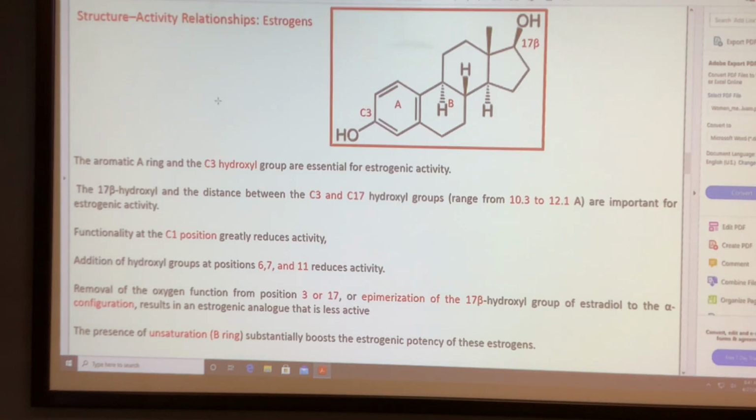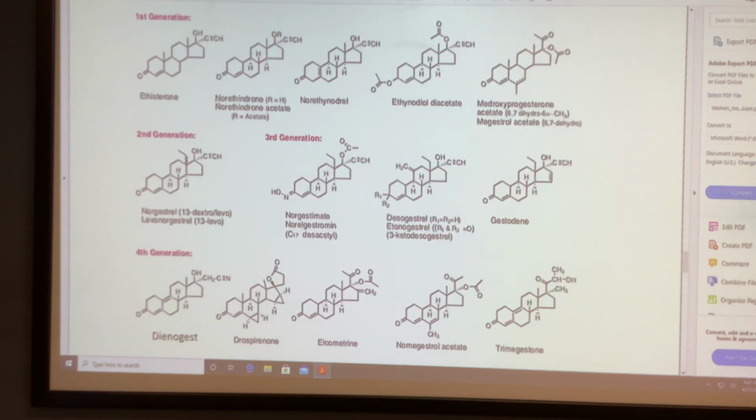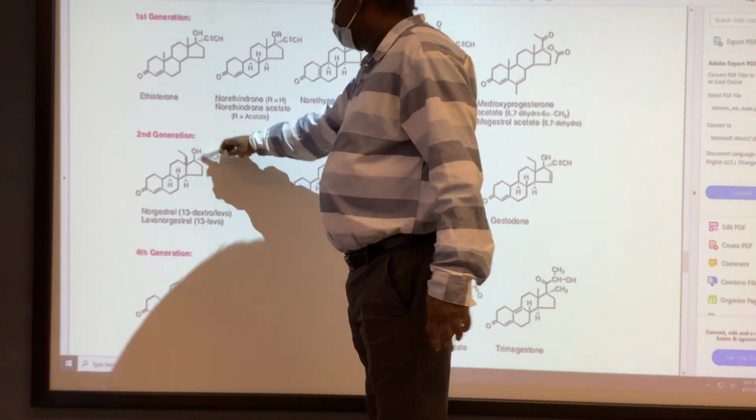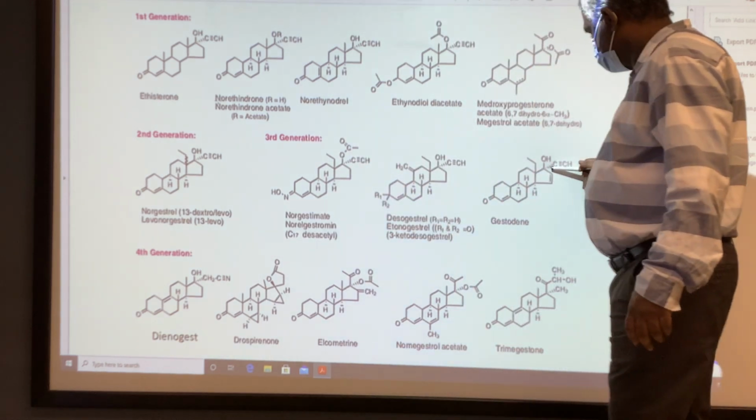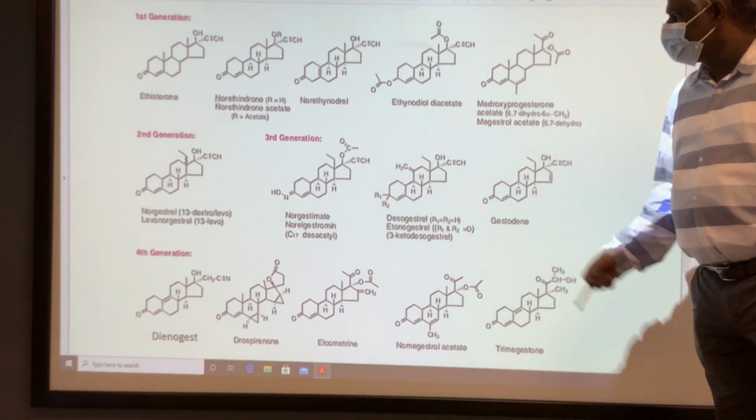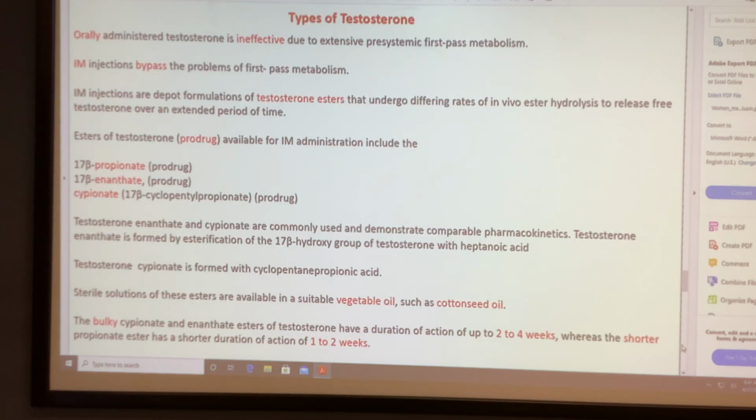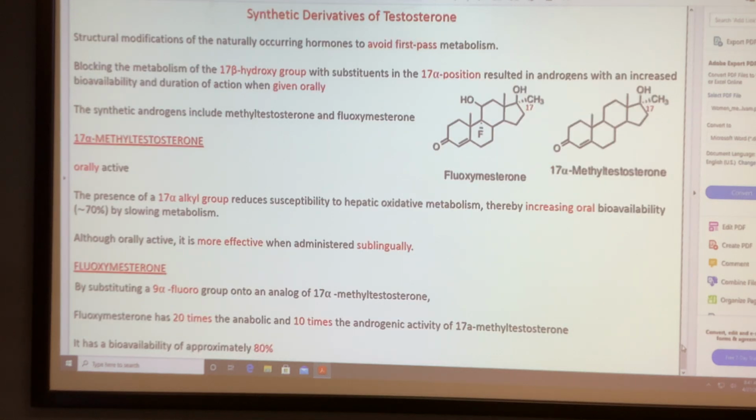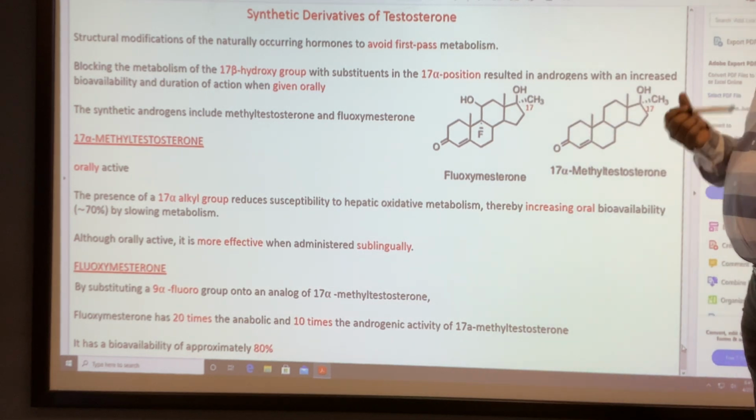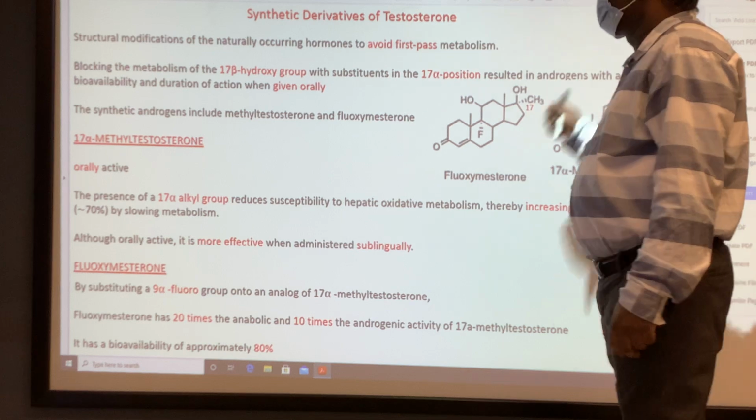Same concept we apply for progesterone. In all progesterone analogs we introduce the ethinyl, which makes the compound orally active. Ethinyl, or methyl; methyl is also suitable. Instead of ethinyl, we can use the methyl. Same concept for testosterone: we introduce the methyl, which makes the compound orally active, to prevent the oxidation of this hydroxy to ketone.